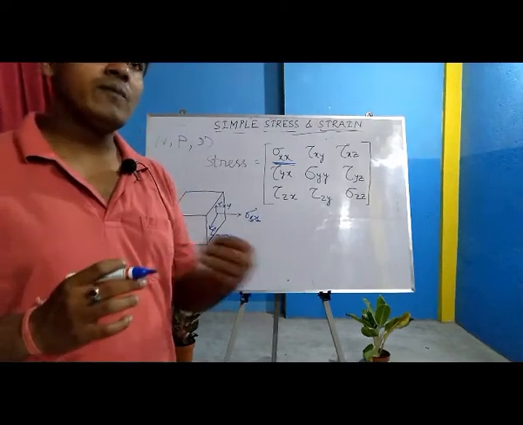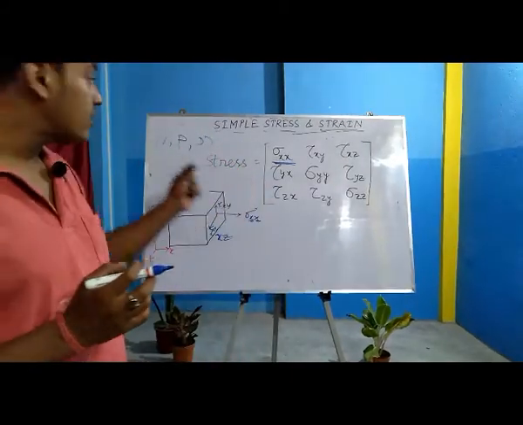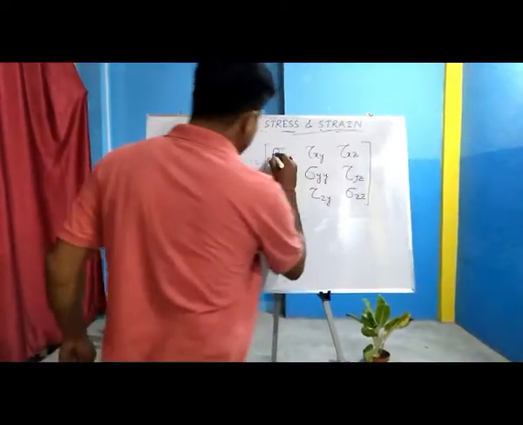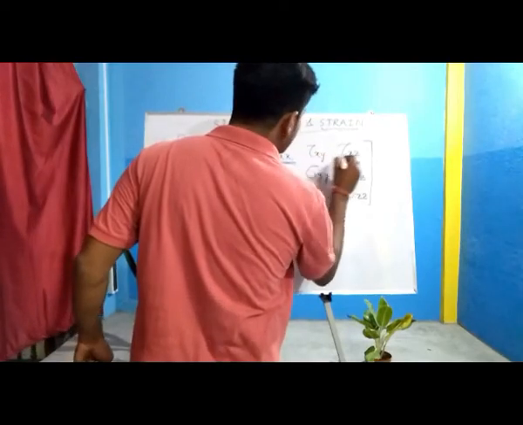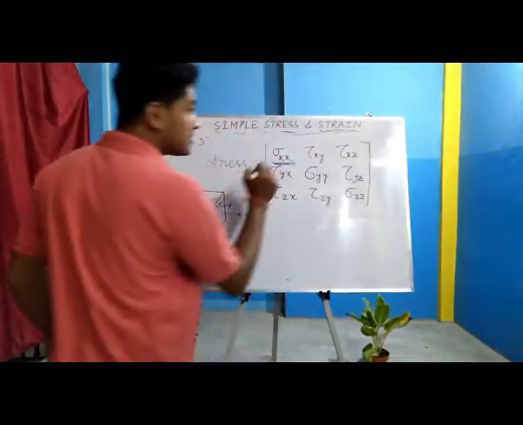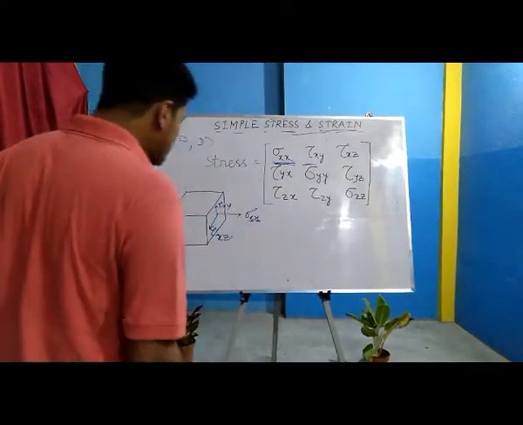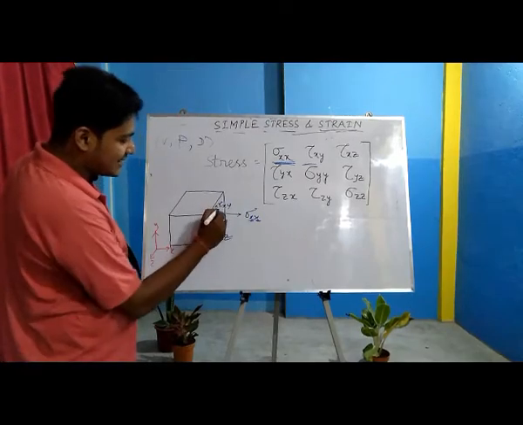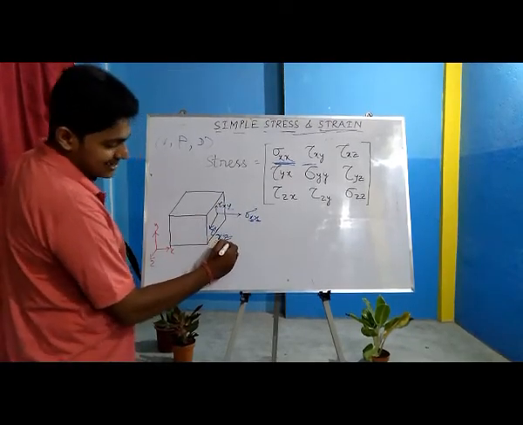Please go through that module to understand what is principal stress and what is shear stress for a particular body. So sigma is denoted as principal stress and tau as shear stress. As you can see, in tau xy the plane is x and the direction is y. In this case, the plane is x and the direction is z.